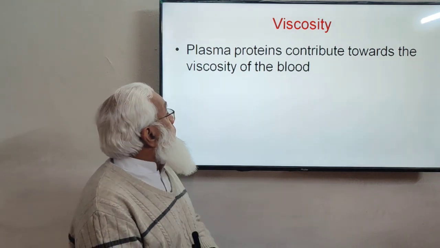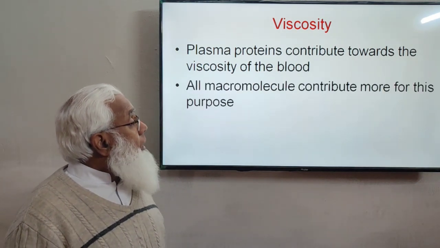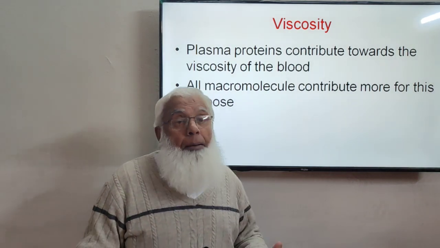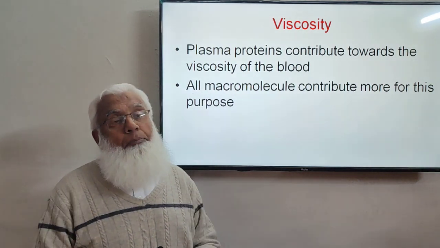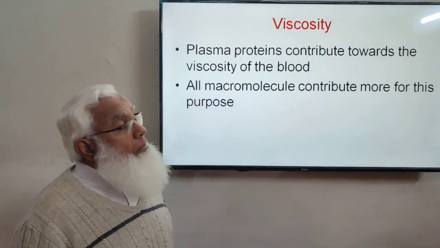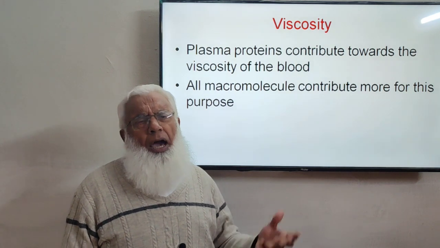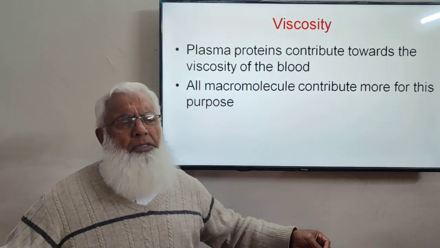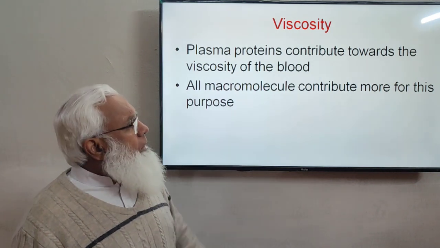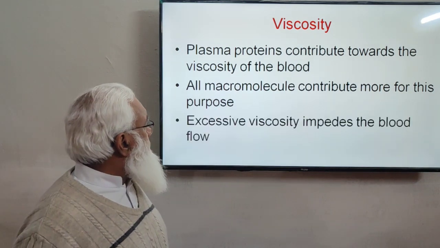All the macromolecules contribute more for this purpose. The bigger the particle, the more it contributes to viscosity. These proteins are macromolecules, big long chains of amino acids, so they contribute toward the viscosity.